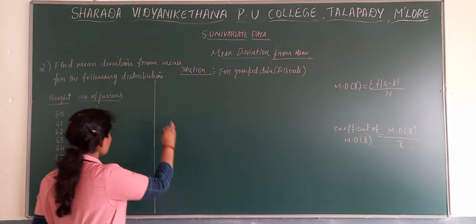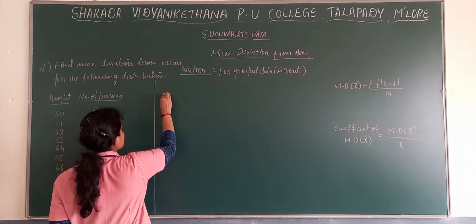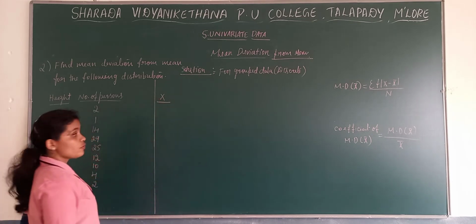Now we'll take the problem as it is. The height we'll take as x: 60, 61, 62, 63, 64, 65, 66, 67 and the last one, 68.